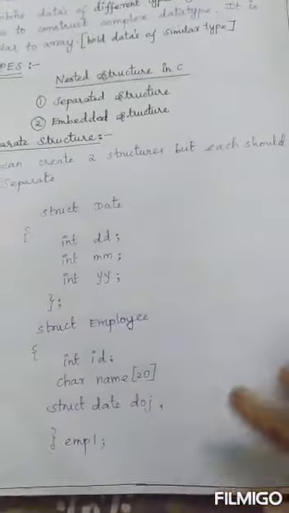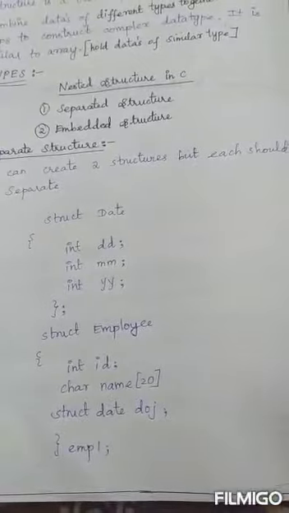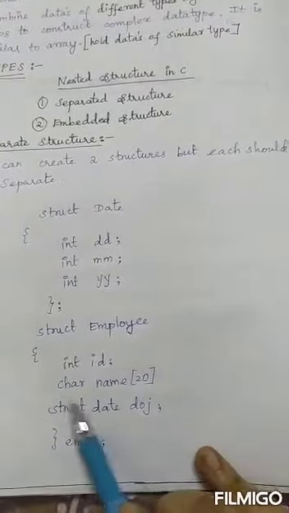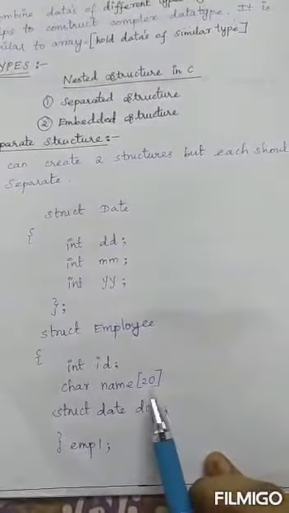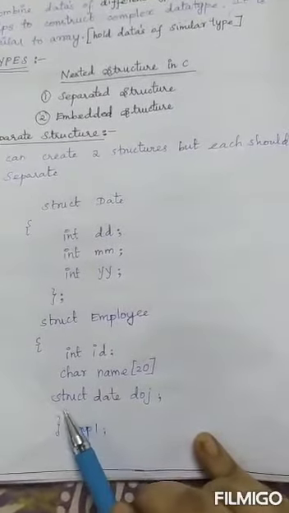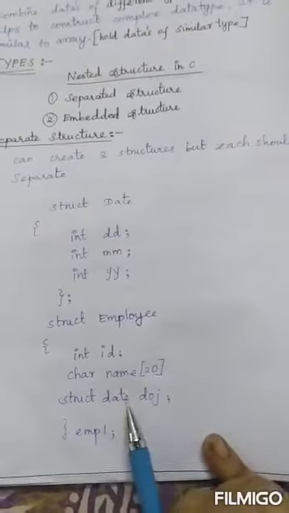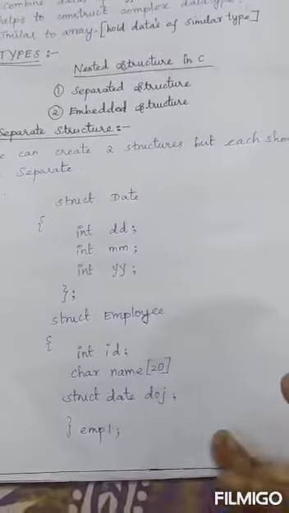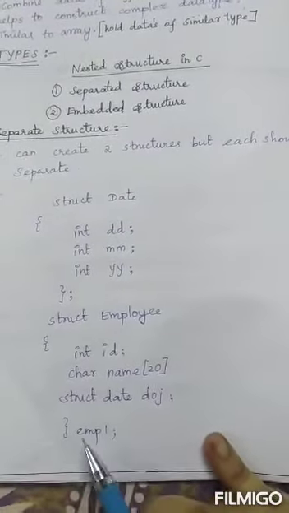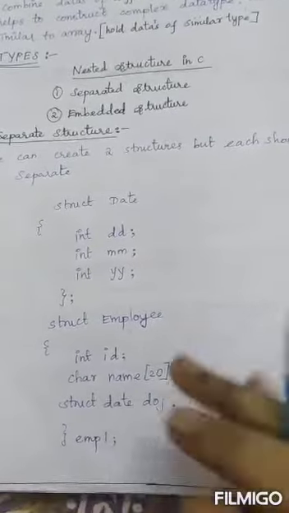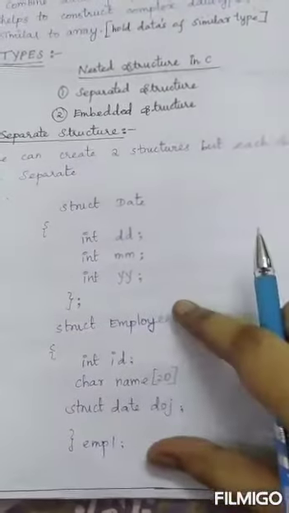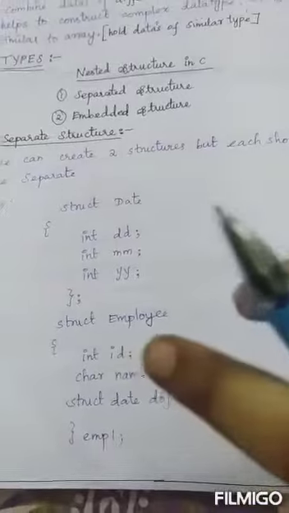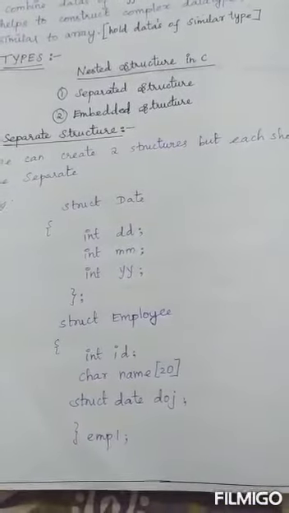For name, his name will be in characters, so I use the character data type, and an array also I have used. And now I use struct date again, as I need the date of joining for that particular employee. After closing I am giving employee1, and these details are only for a particular person. For other details we have to create another structure likewise.